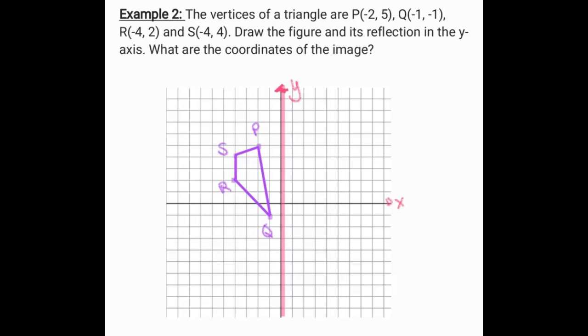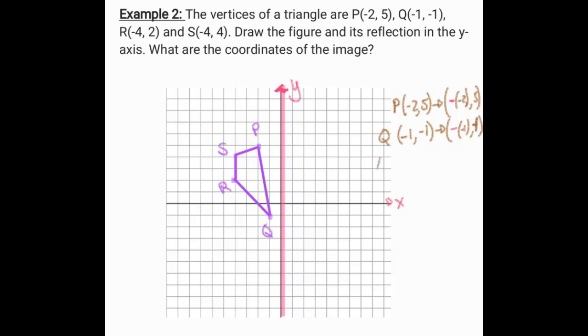Taking the coordinates then, I have P, -2, 5. When we multiply that, we're going to get negative on the x value now. Then we're going to take our Q, and we have -1, -1. So if we reflect that, that's going to become -1, -1.